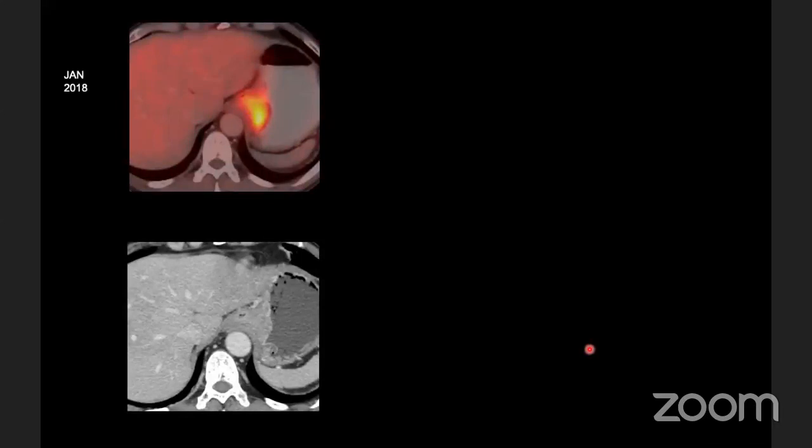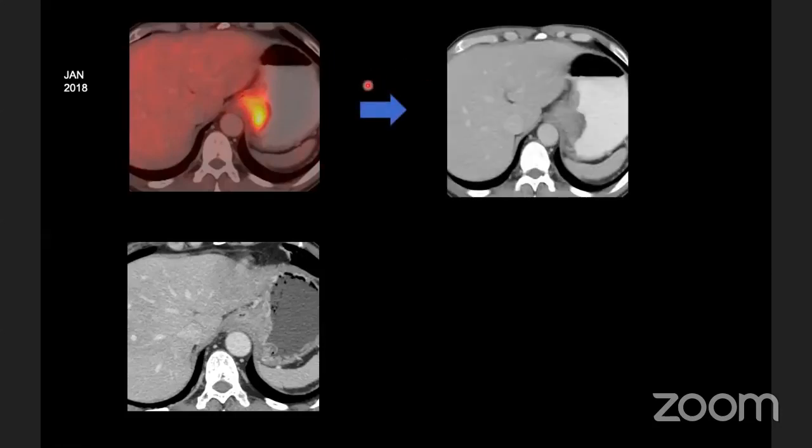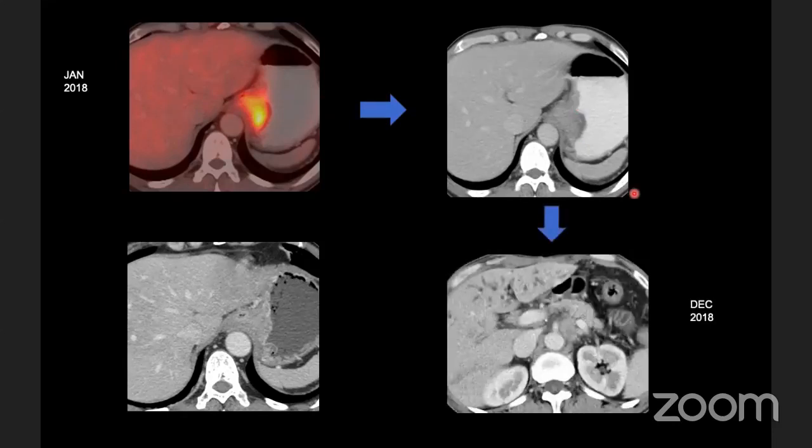This is another case in which there is a tumor involving the GE junction. Post chemotherapy, there was actually no response in the tumor. It was almost similar. The patient was operated and an Ivor-Lewis esophagectomy was done. Within 6 months, the patient recurred and presented with obstructive jaundice. We can see biliary dilatation, a lot of disease in the retroperitoneum, and a lot of nodes along the celiac axis.